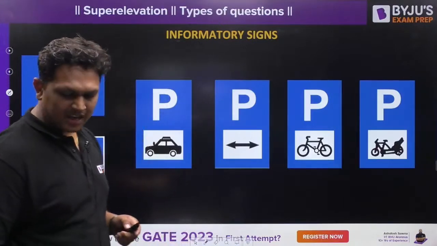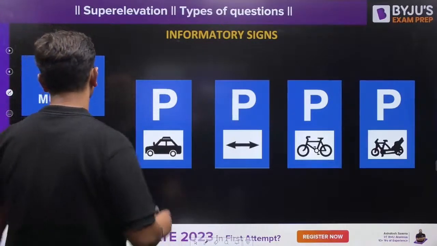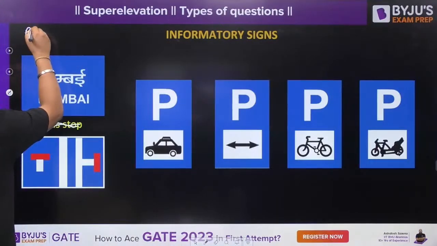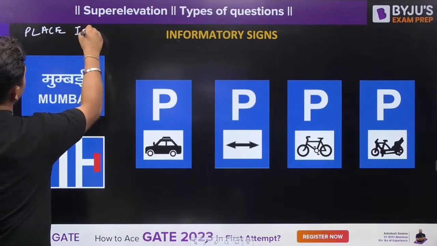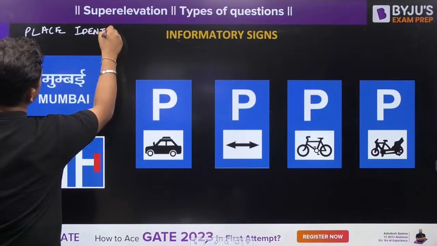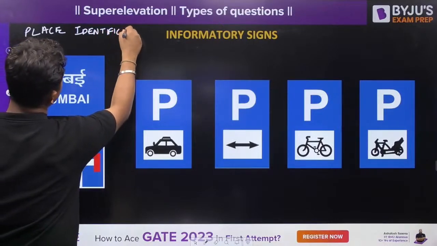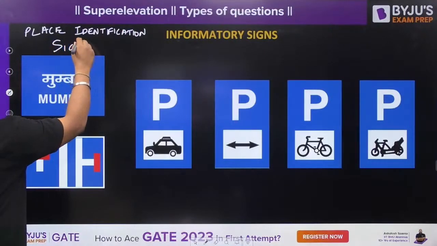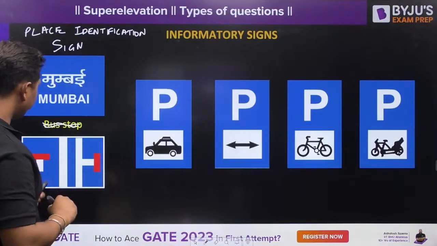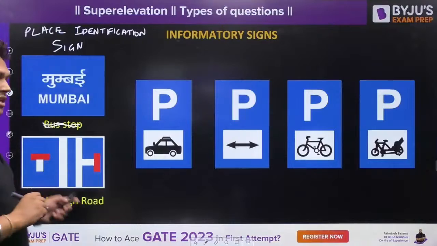So these are place identification signs. It will tell you what place you are at. What is this? This is no through road.